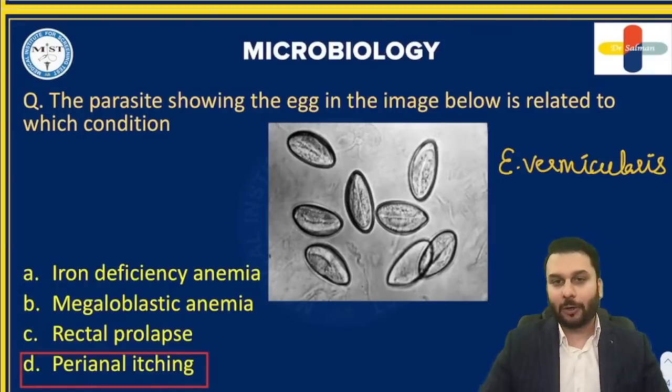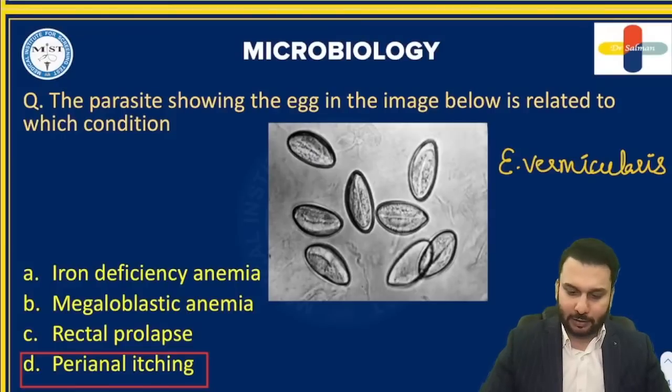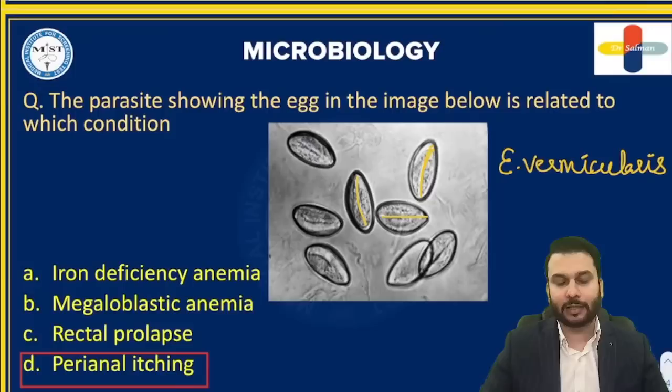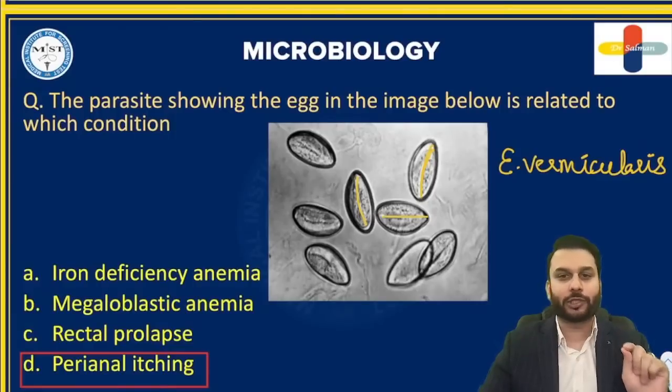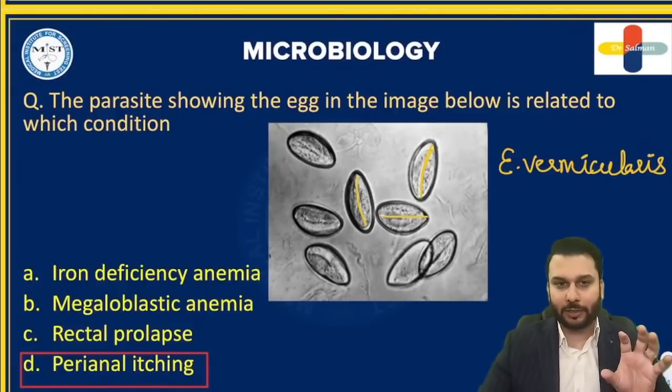All right, how do you recognize the egg of this Enterobius vermicularis? See, generally it is described to have this division like this. Do you see these lines in between? You should be looking at these lines that divide it, and the larvae that are developing inside are described as tadpole shaped larva. Now I'm going to discuss the eggs of the parasite shortly, but until then I just want you to look at the other options also.